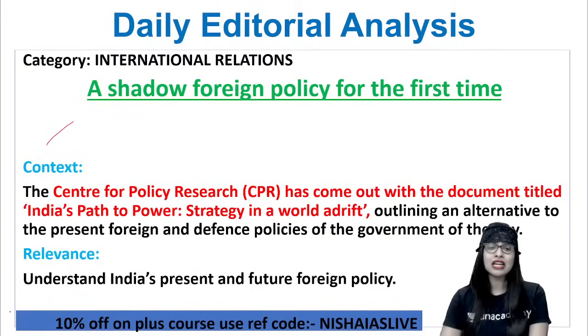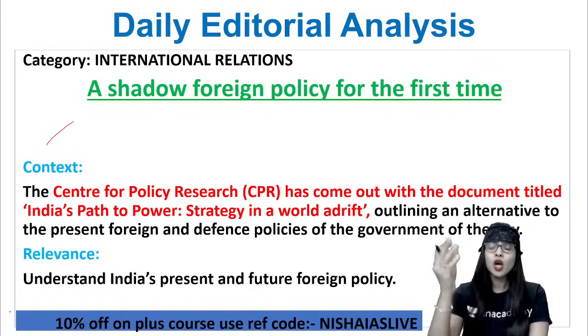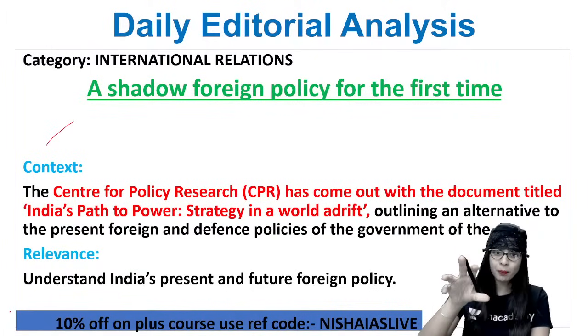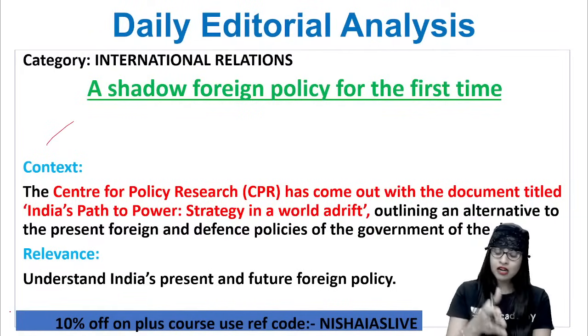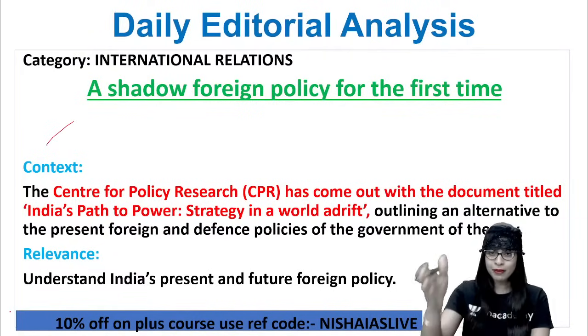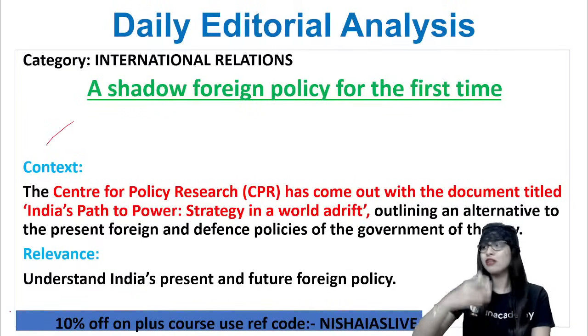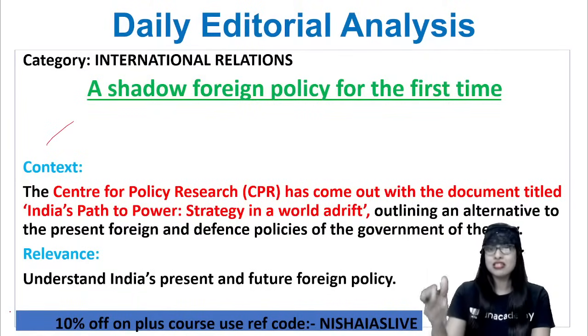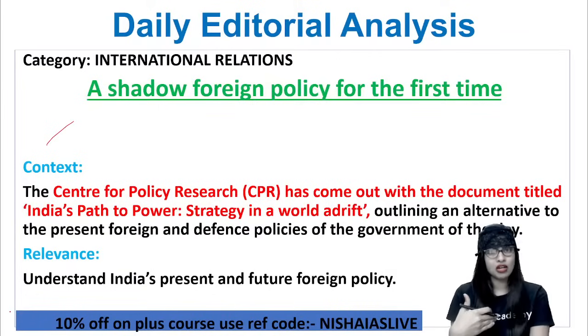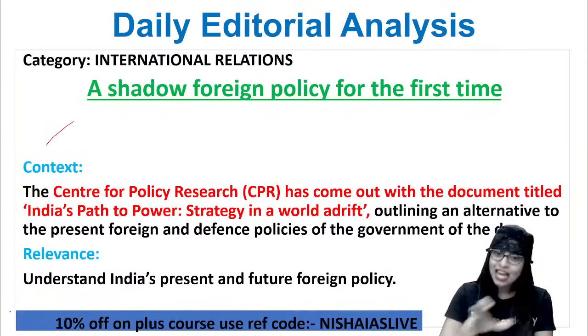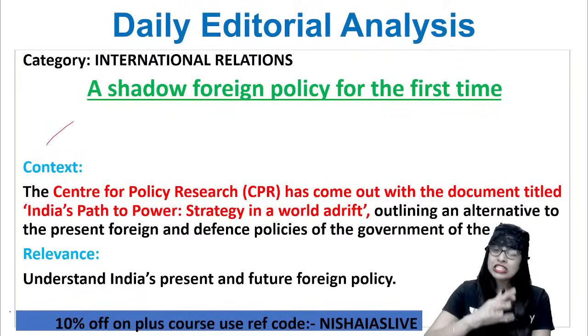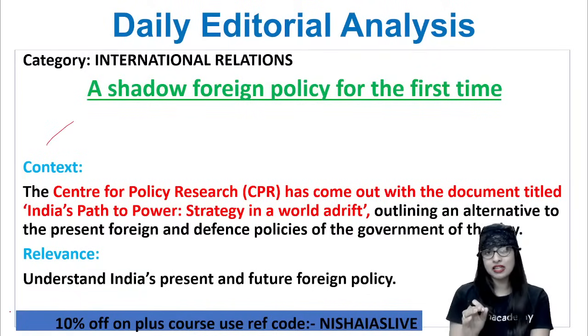So here, the relevance of this particular topic is very simple. We are going to understand this topic from the angle of our country India's present and future foreign policy. What is the current foreign policy we are following, and what can we do in the future to make it better or more realistic, which can fetch us better yield or income or revenue. You got the point? So this is the relevance of this particular article. From this scenario only, we're going to analyze exclusively and inclusively with regard to our country, India. Clear?